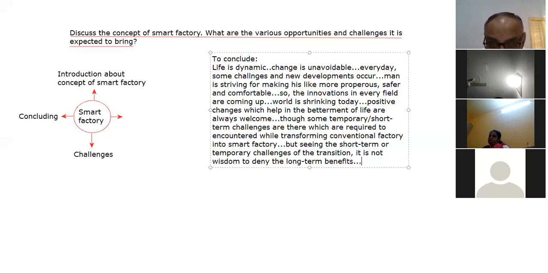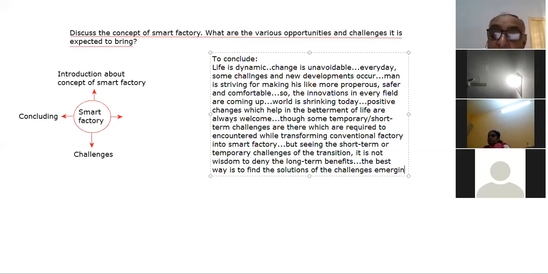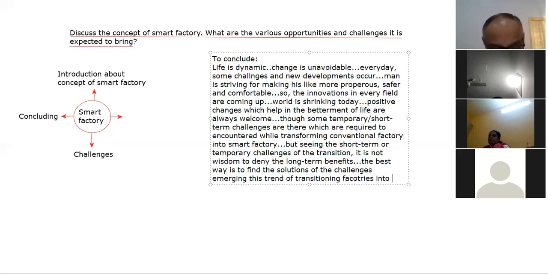Long-term benefits. The best way is to find solutions to the challenges emerging from this trend of transitioning factories into smart factories.